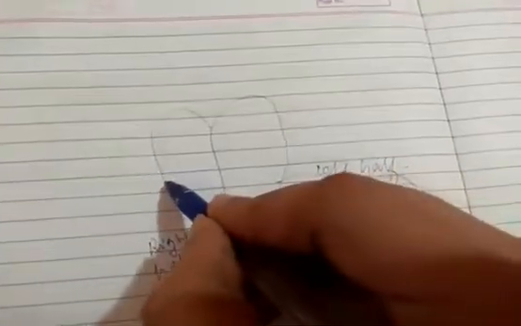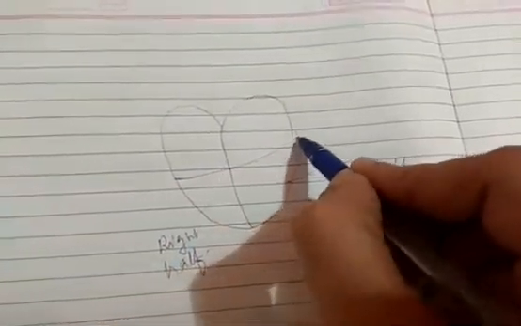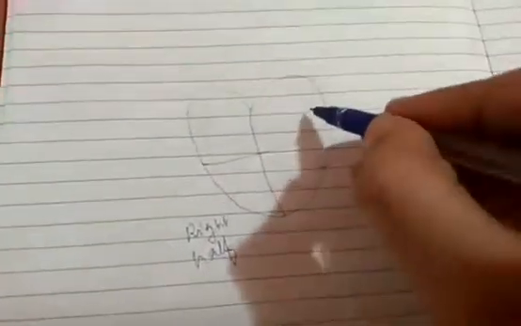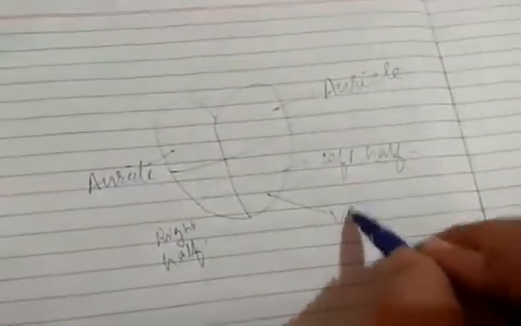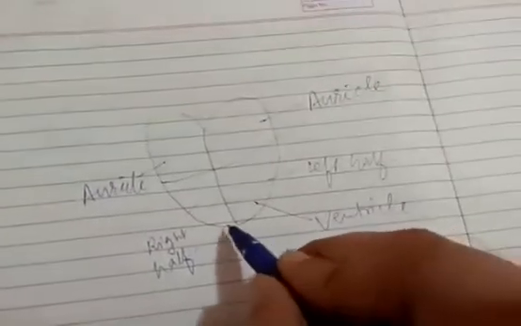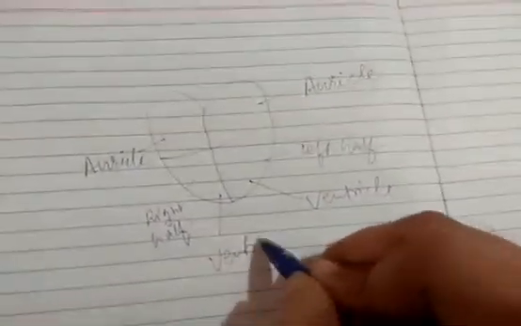So I'm getting it divided into 4 chambers. First I made the left one and the right one. Now it will be your upper side and lower side. Okay, upper half and lower half. So the upper half is called the auricle, and the lower part is called the ventricle.